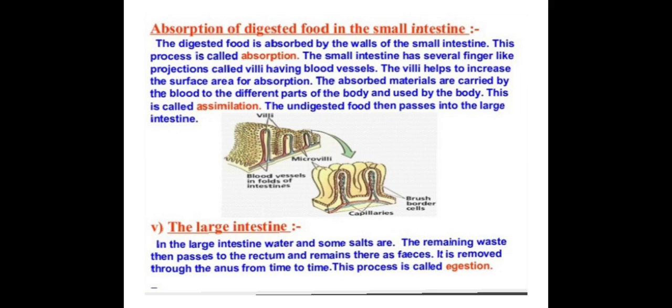In the large intestine, water and some salt are absorbed. The remaining waste then passes to the rectum and remains there as feces. It is removed from the anus from time to time. This process is called egestion. So in the morning, the waste material comes out of the human body through the anus. So the large intestine helps us to remove the waste material from our body.